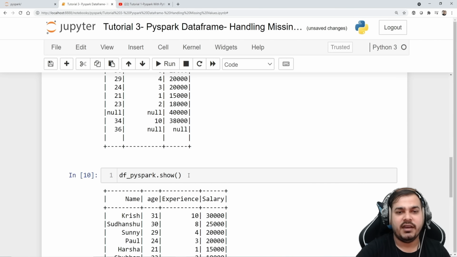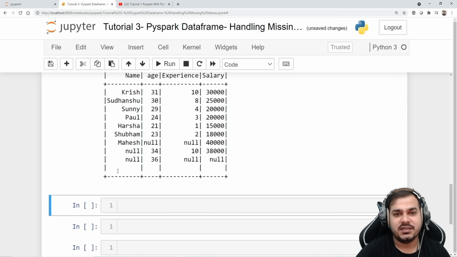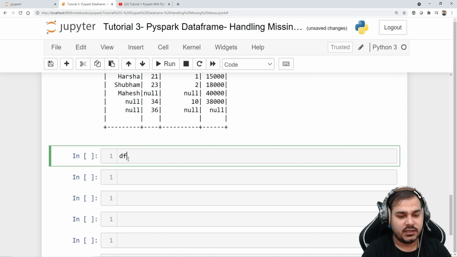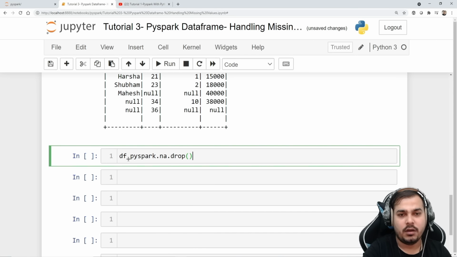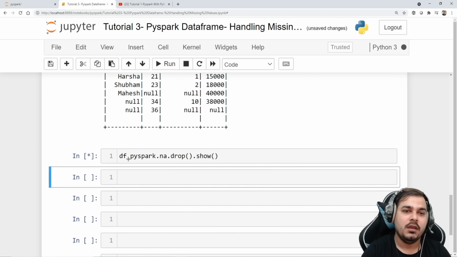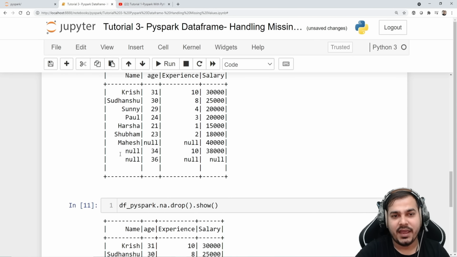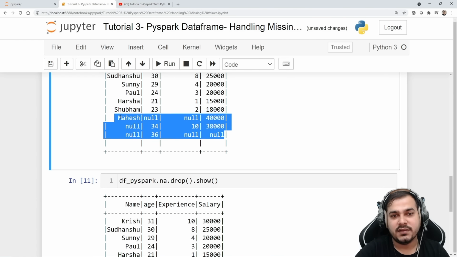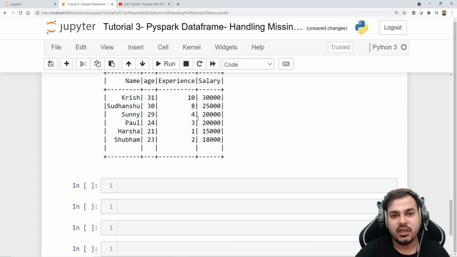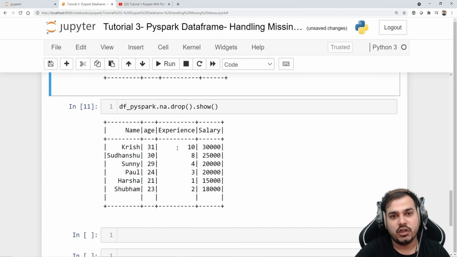So this is my data set, right? Now let's see how to drop specific rows based on the null values. Over here I'll use df.pyspark.na. There is something called na, and then you have drop, fill and replace. First of all I'll start with drop. Inside this drop, always remember, if I don't give anything and just execute it, wherever there are null values, those rows will get deleted. Here you'll see that the last 3 rows are not present, right? You can see that till Shubham this value is present, and the remaining rows have been removed. Perfect, not a problem at all.